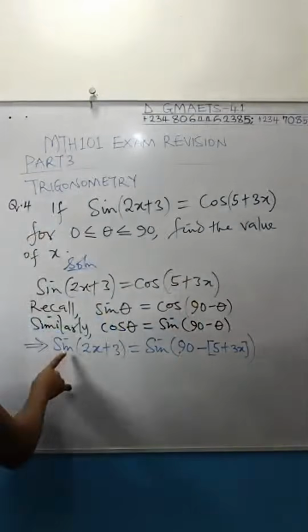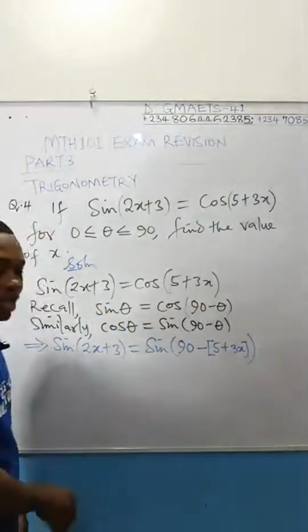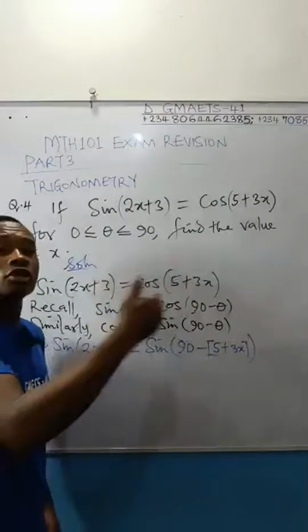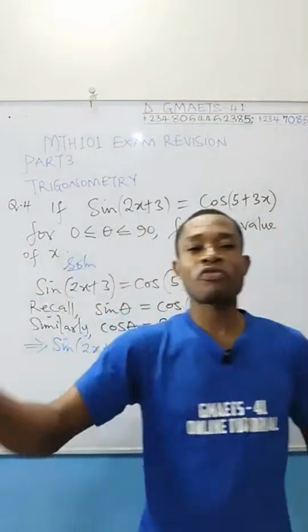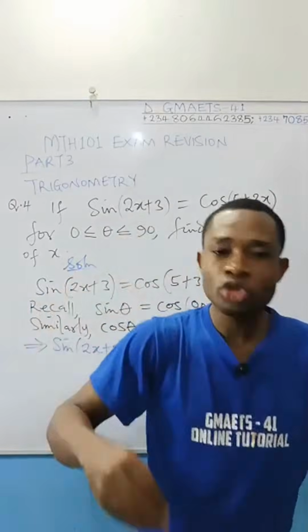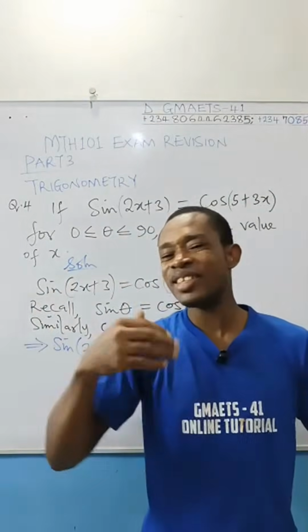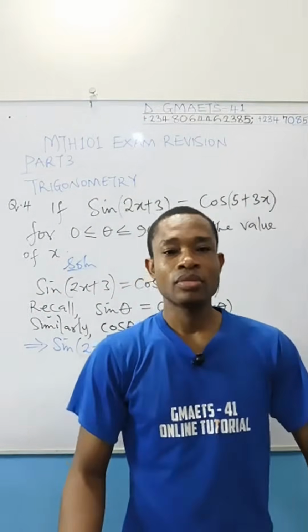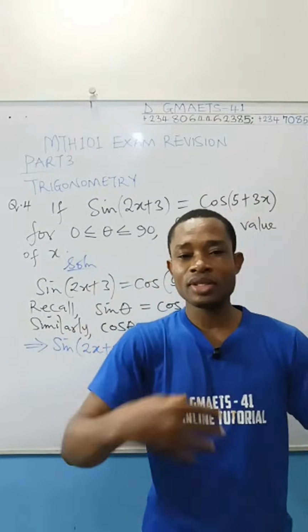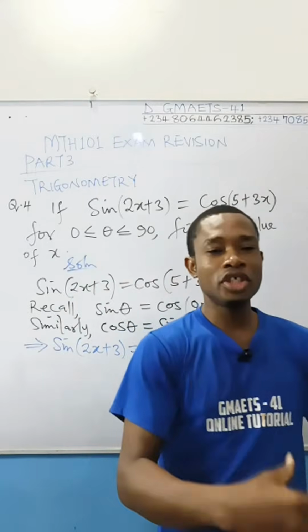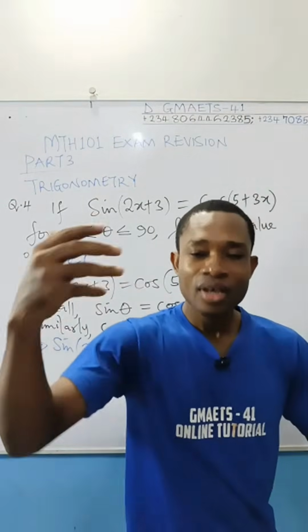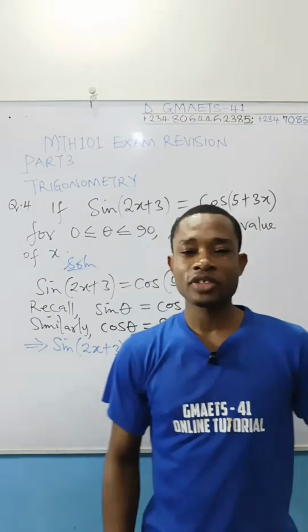Now that you have sine here, you have sine here, the argument, the angle in front of a trig function, or any function in front of a major mathematical function, anything in front of it is called the argument. If you have sine of theta, theta is the argument of sine there. If you have exponential theta, if you have log theta, theta is the argument of those special functions mentioned.